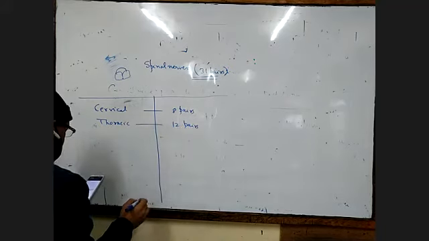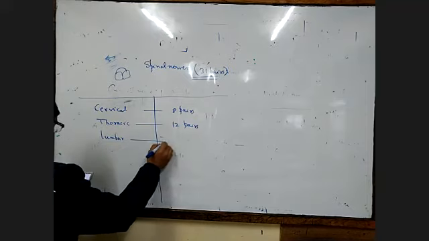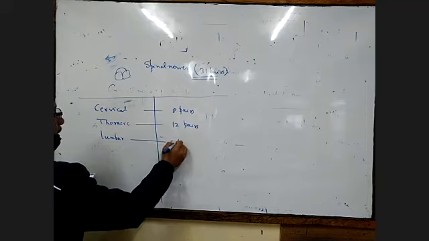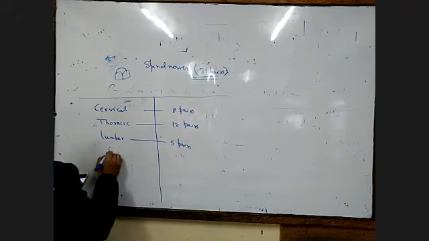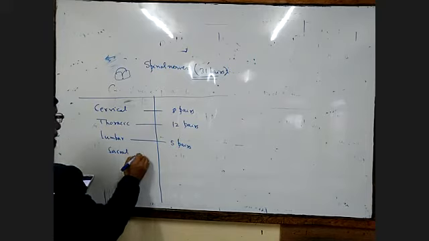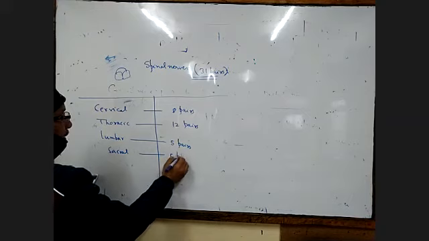Then the lumbar, LUMBAR, lumbar. This will be 5 pairs. Then sacral, SACRAL, sacral. This is 5 pairs.